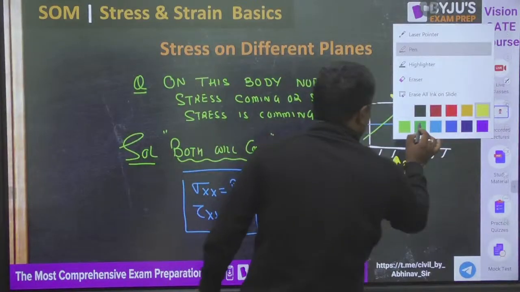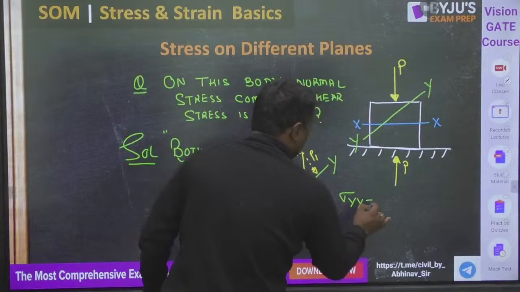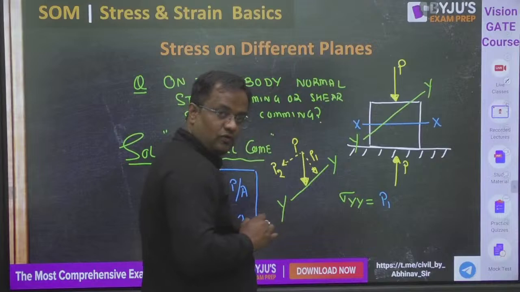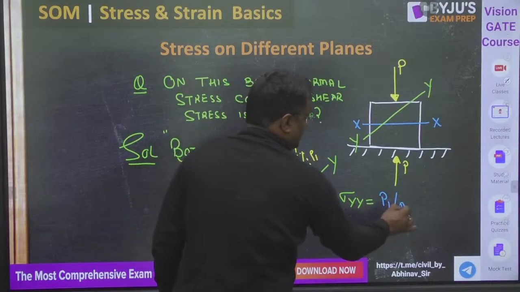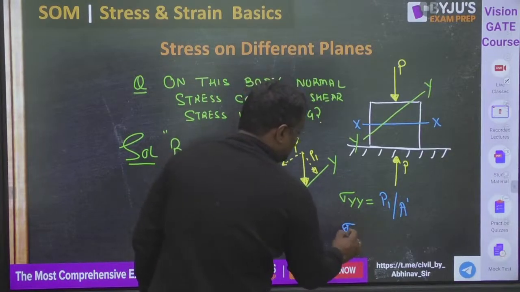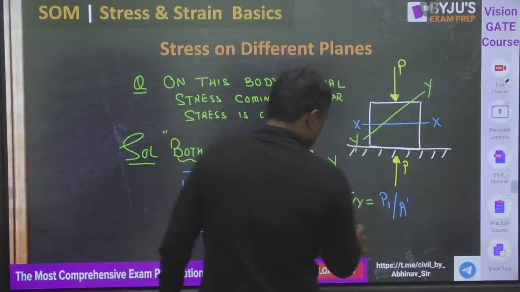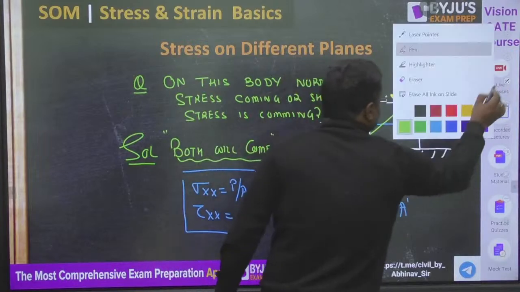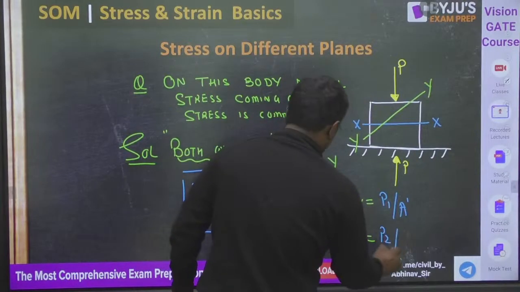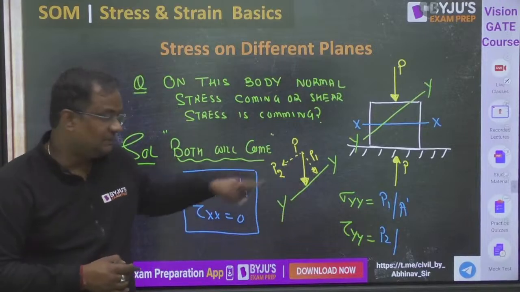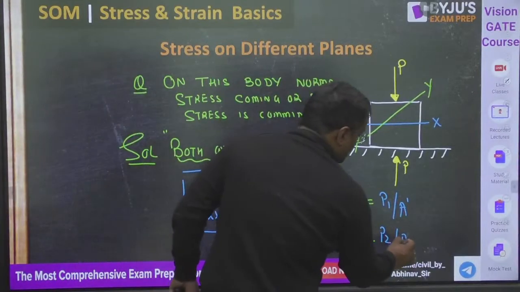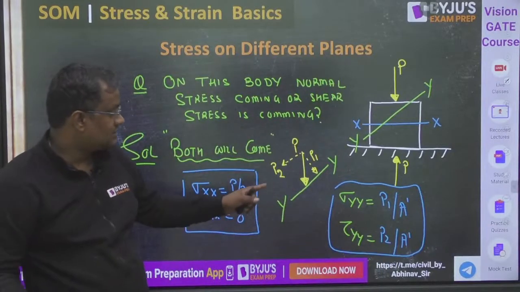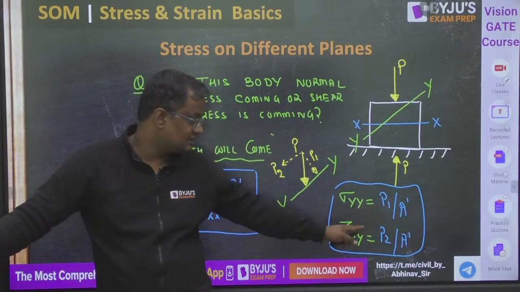On the yy plane, sigma yy is equal to the internal force P1 upon the area of that plane, A dash. P1 is normal to the plane and P2 is tangential to it, so the shear stress on the yy plane is P2 by A dash.